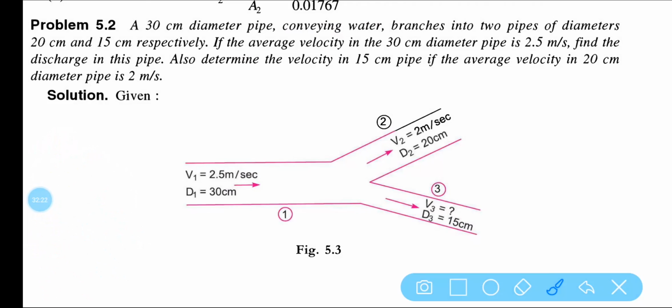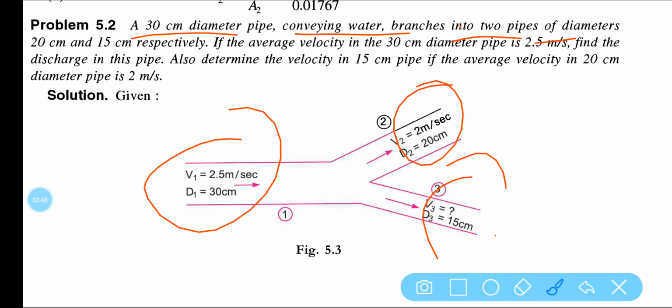In this problem, the diameter of pipe A is given as 30 centimeter. The pipe conveying water branches into two pipes of diameter 20 and 15 centimeter. The two pipe diameters are given, which means the water is flowing from this point and you have two pipes starting.